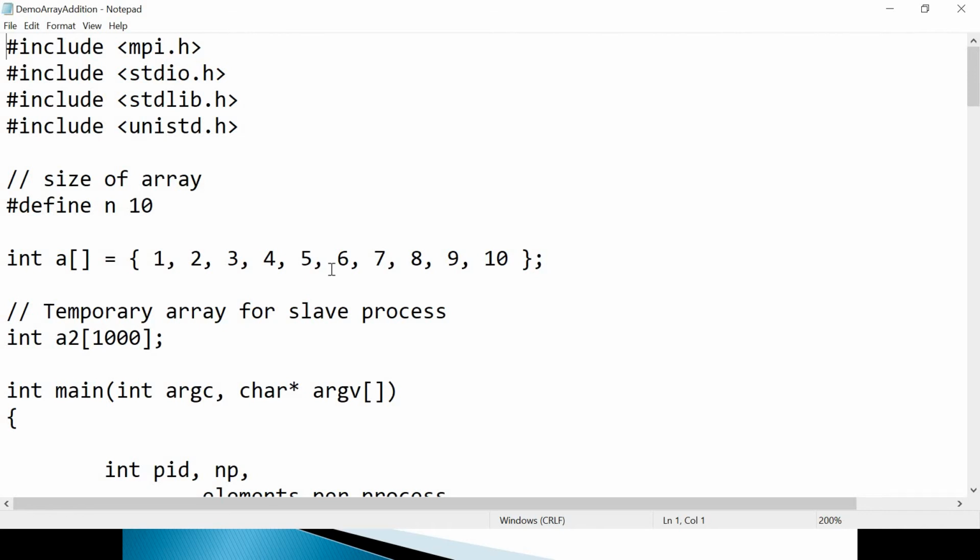You will use the receive API. Slaves should receive those partial parts of the array, and after receiving, the slaves will calculate the partial sums. Suppose 1 and 2 are with root, and 3 and 4 with the first slave, so the first slave process will calculate 3 plus 4. 5 and 6 are with the second slave, so it will calculate the next partial sum, and the next partial sum by the next slave, and the next by the last slave, like this.